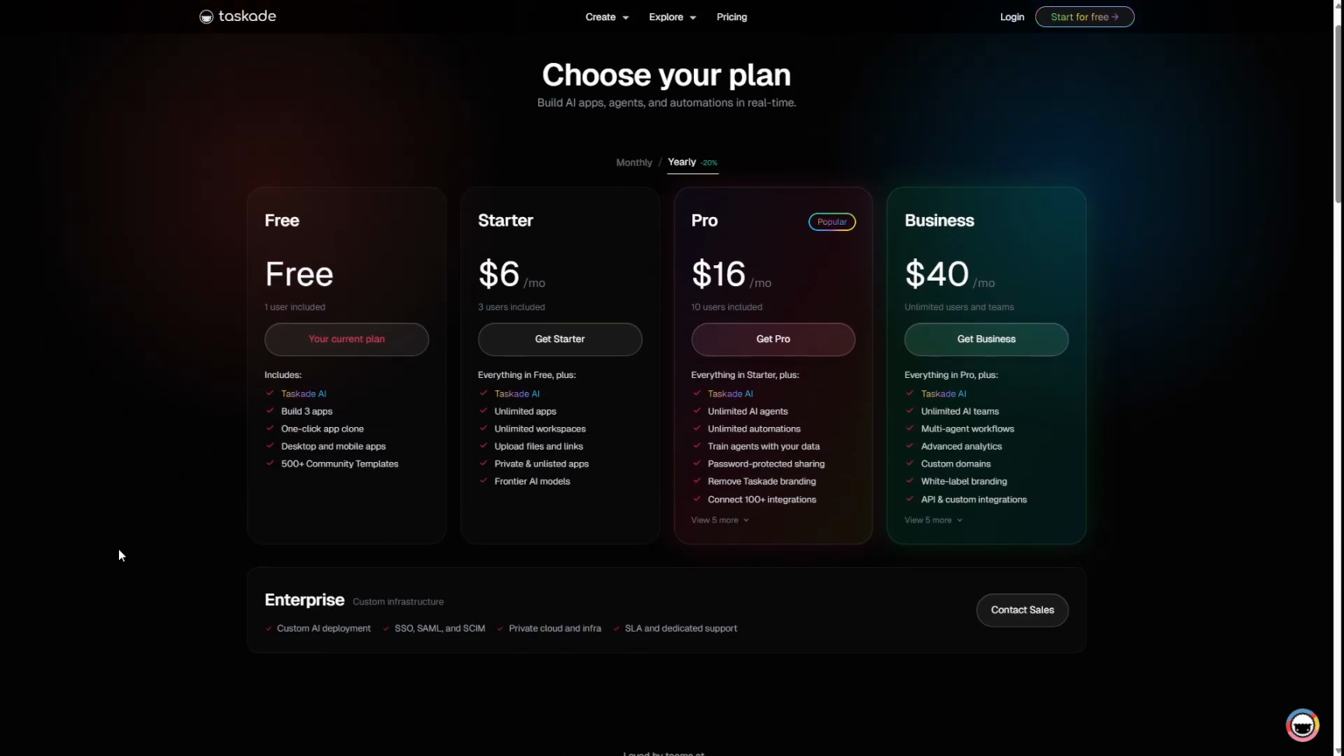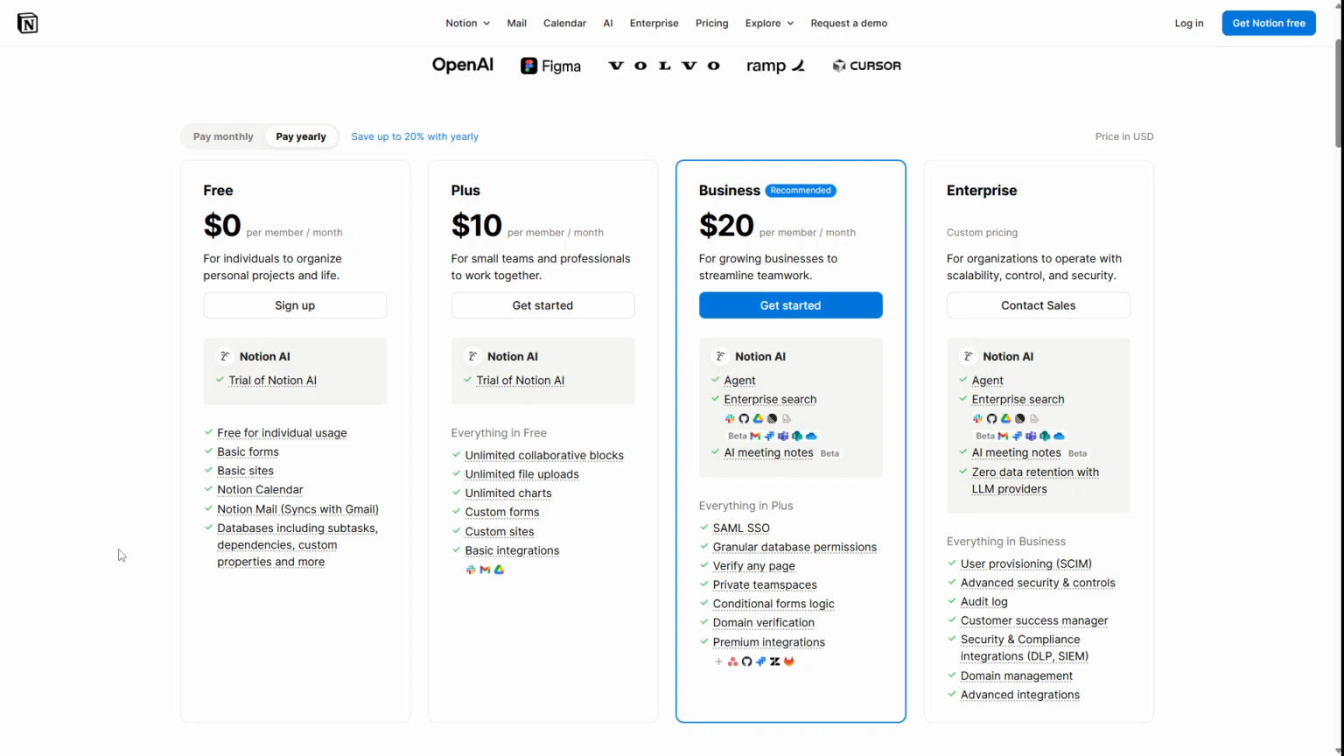And that's the full breakdown of Notion versus Taskade. Hopefully, this helps you pick the one that matches how you think and work every day.